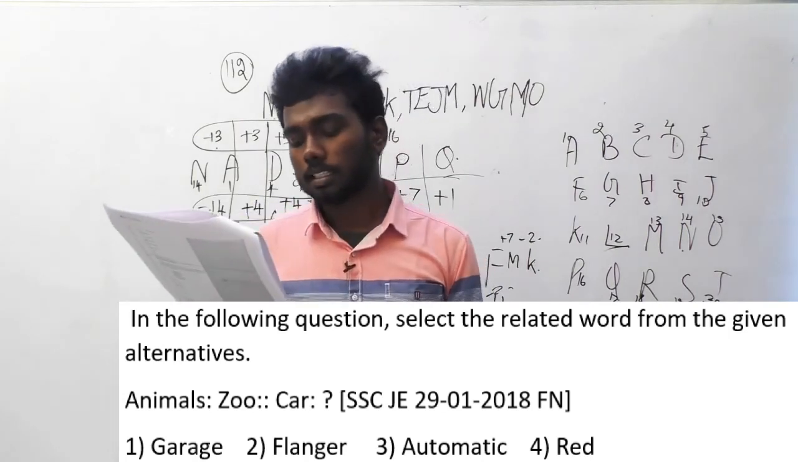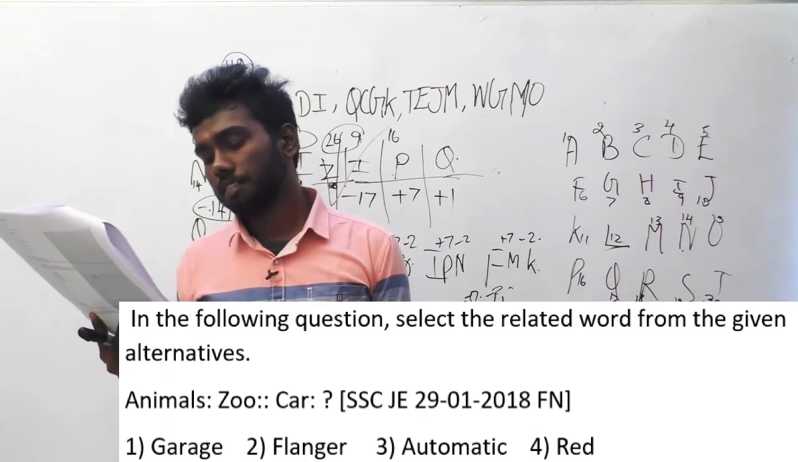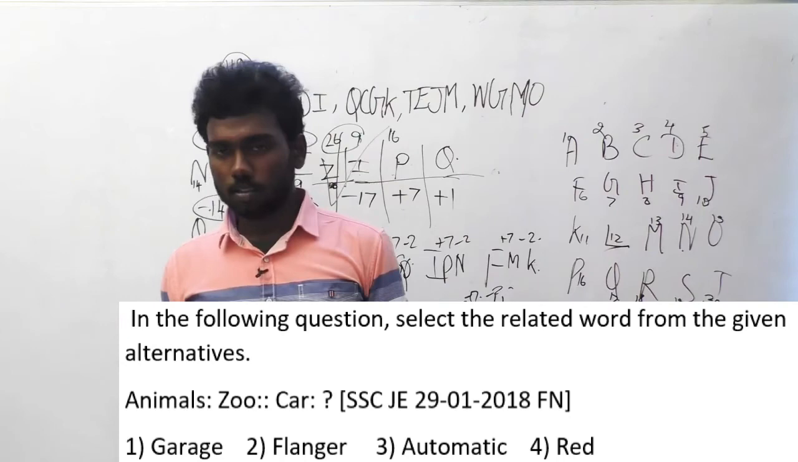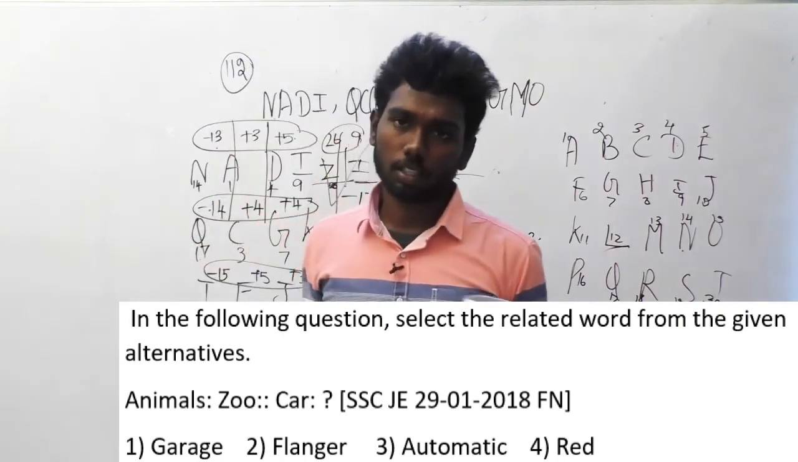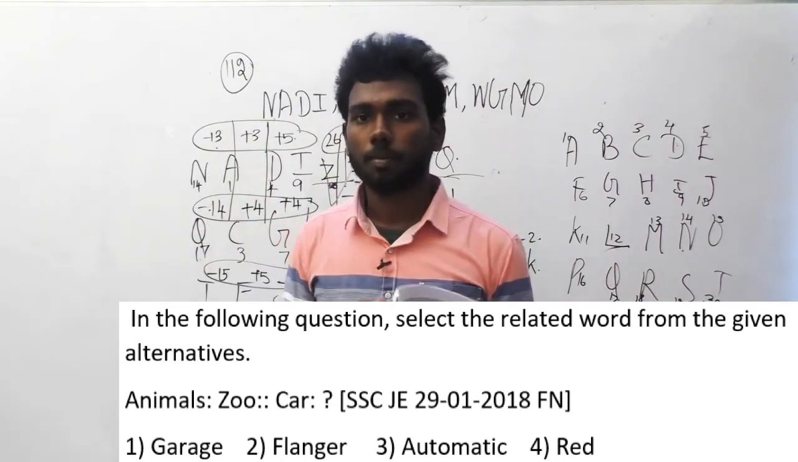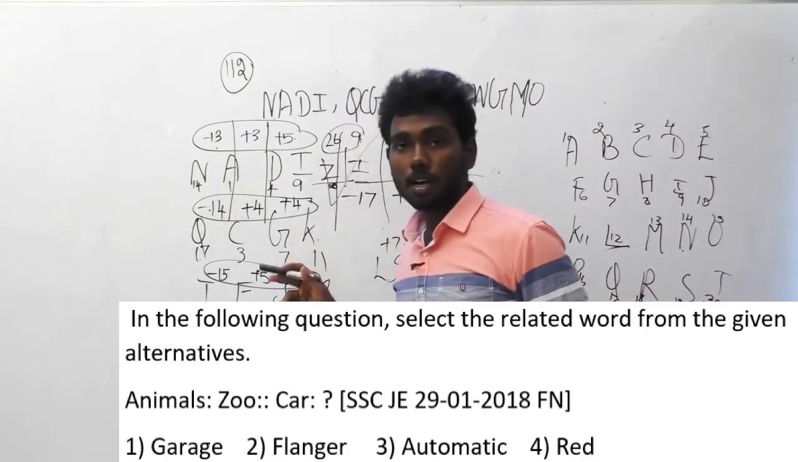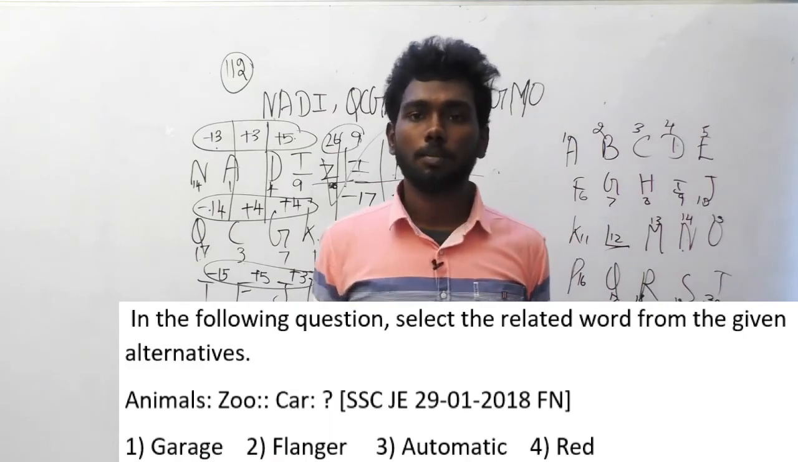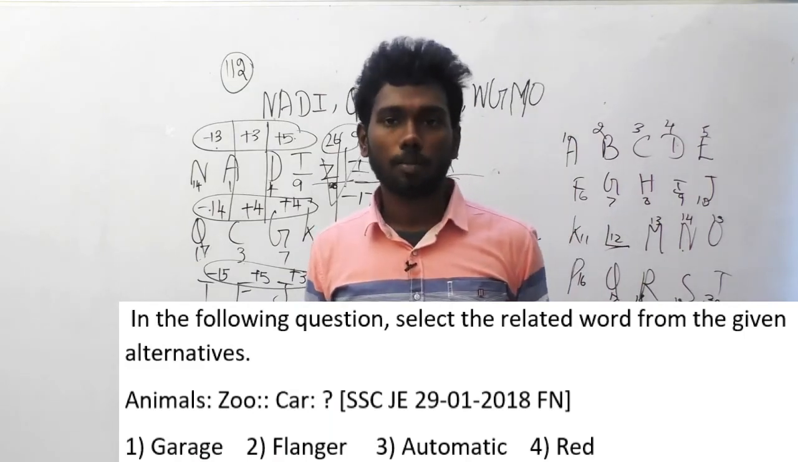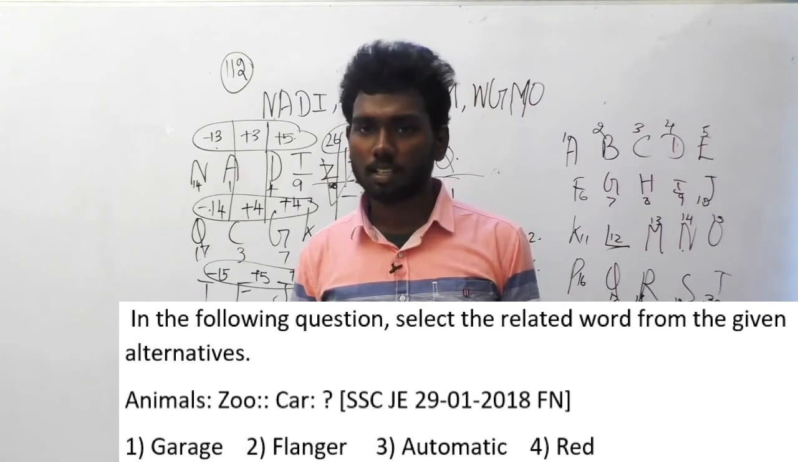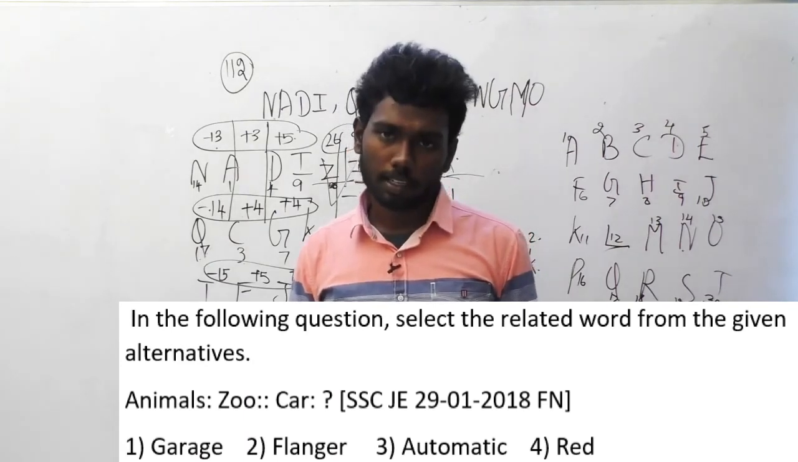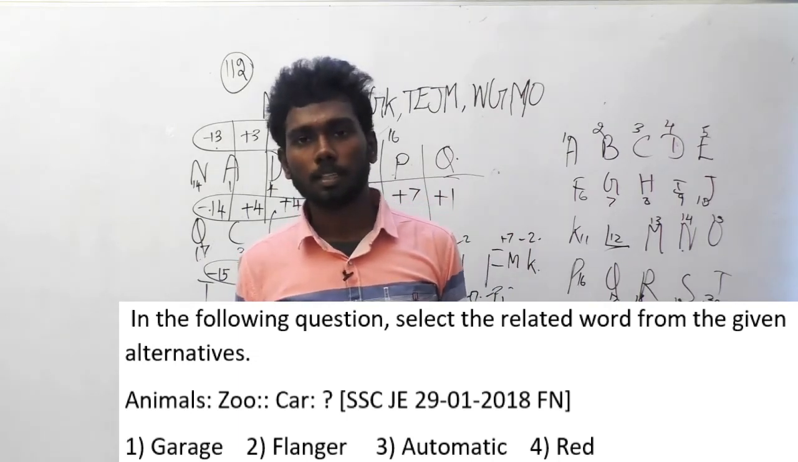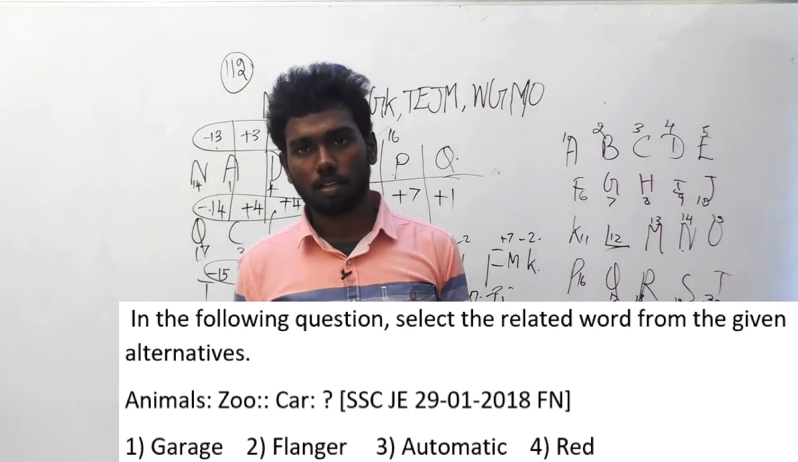Option A, garage. Option B, flanger. Option C, automatic, and option D, red. I think you can easily figure out this analogy question. It is given that animal is to zoo. Animals will be in the zoo. Then where will a car be? A car will be in a flanger? No. A car will be in an automatic? No. It means the place where a car can be parked.